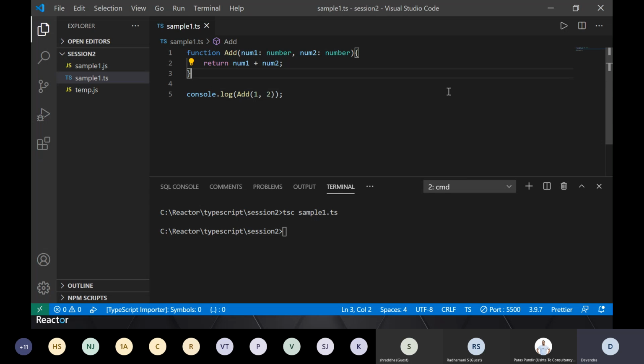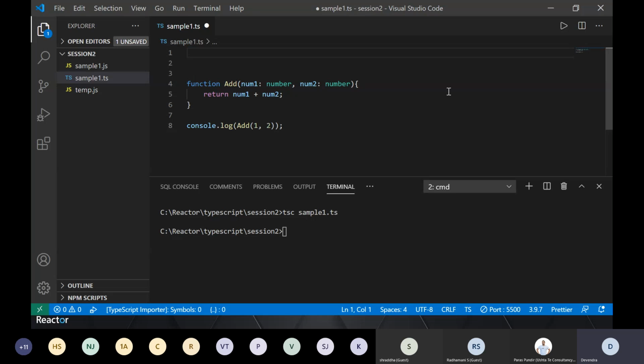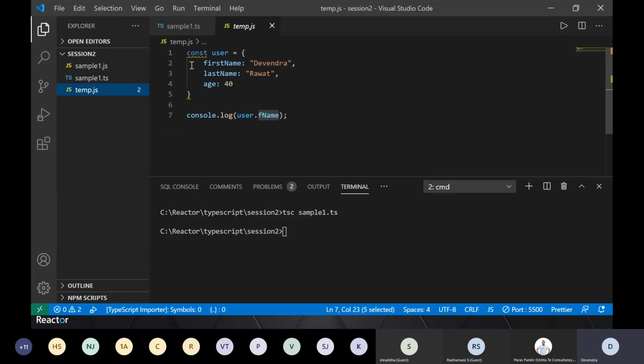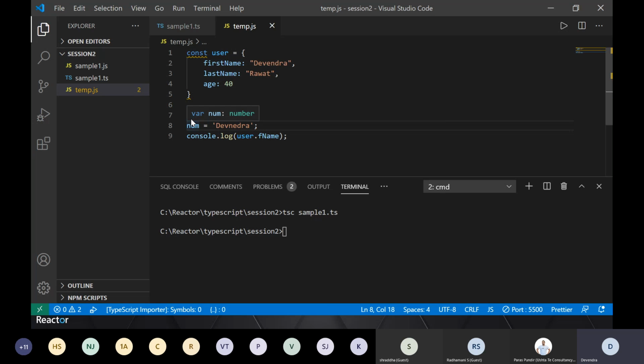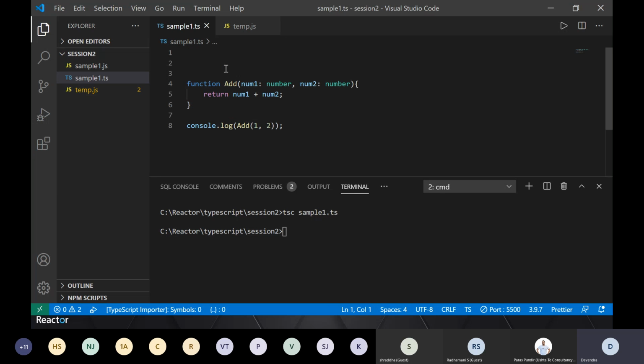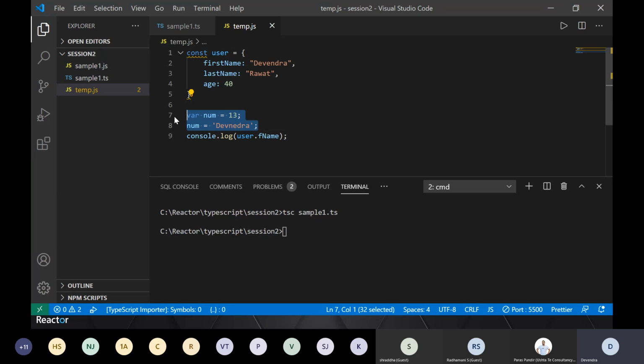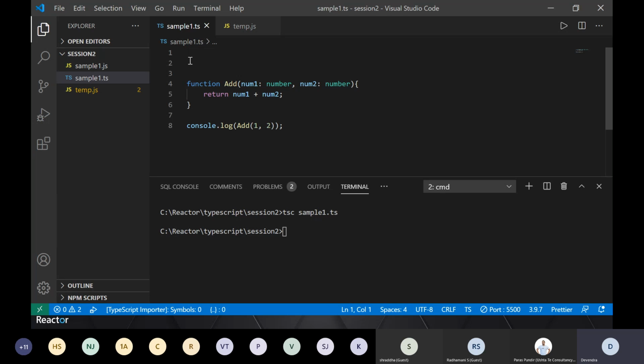Now, why I'm coming to it with respect to any. Just the way you define your variables in JavaScript, you can say var num equal to 30, and then you can assign anything to num. You can say any string. So it is very similar in case of any. And that's where so far I was telling you that this is not a good way, because we can change the data assigned to it and that might cause issues. So why is any required here?